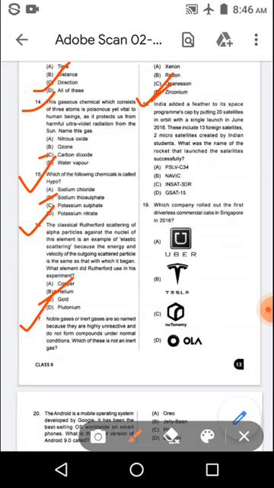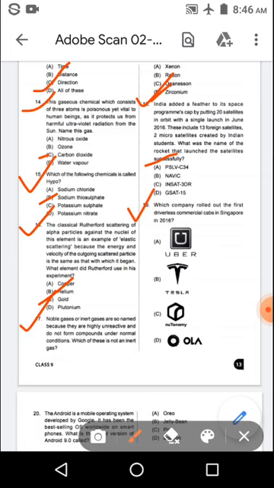What was the name of the rocket that launched the satellites successfully? And the options are option A, PSLV C-34, option B, NavIC, option C, INSAT 3DR, and option D, GSAT 15. And the right answer is option A, PSLV C-34.